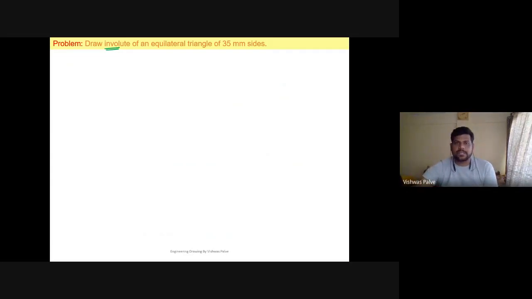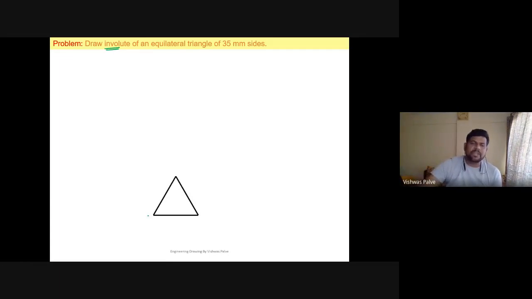So what is the procedure? First, one by one we'll discuss how we are going to draw an involute for an equilateral triangle, where the side is given as 35 millimeter. The first step is to draw an equilateral triangle. Does anyone have difficulty drawing an equilateral triangle? We can easily draw it, right?